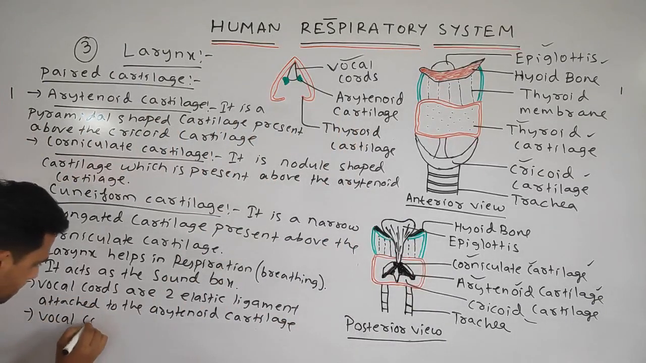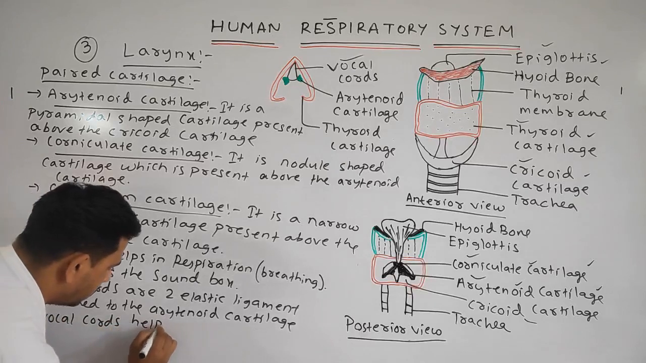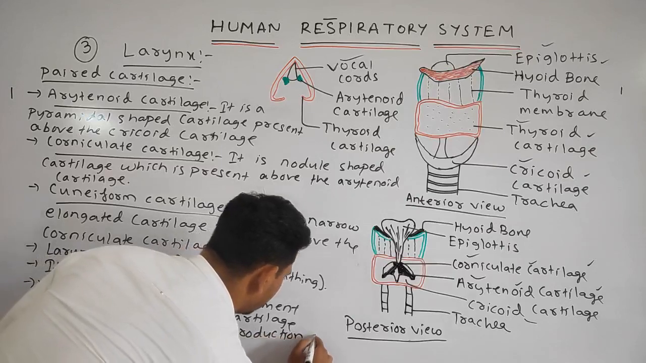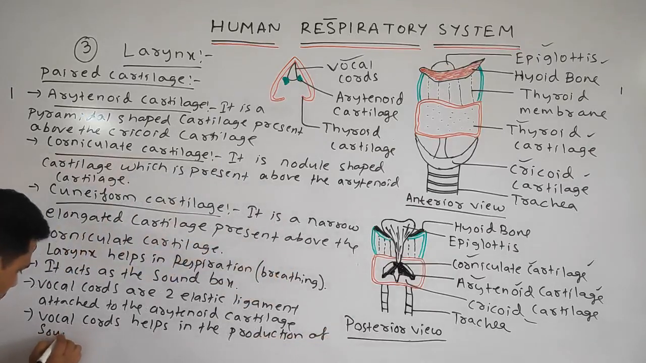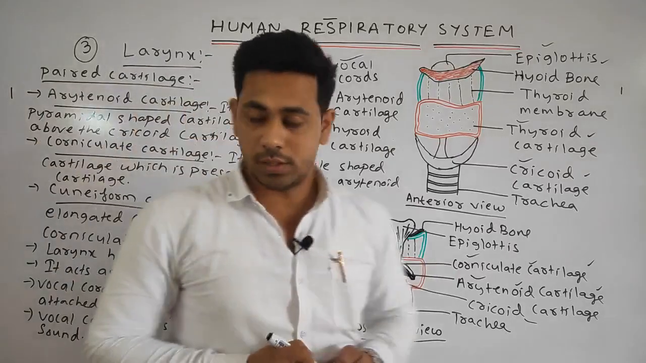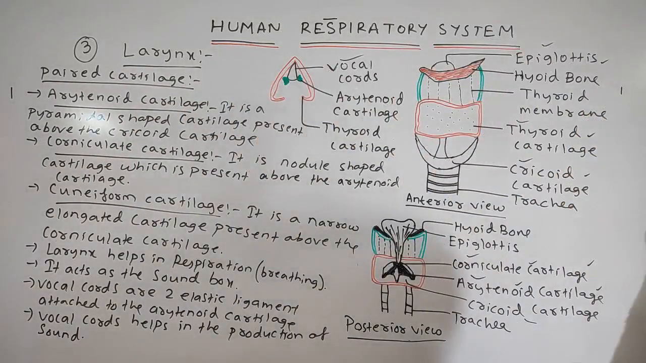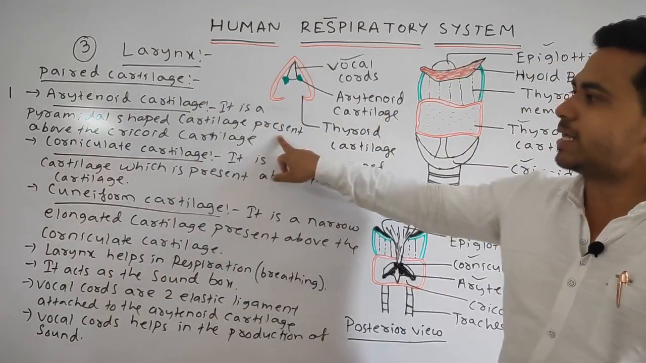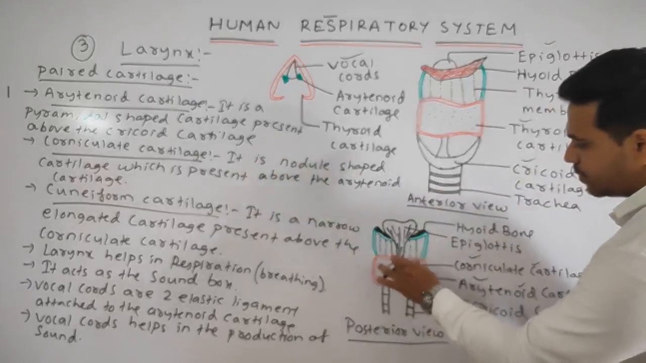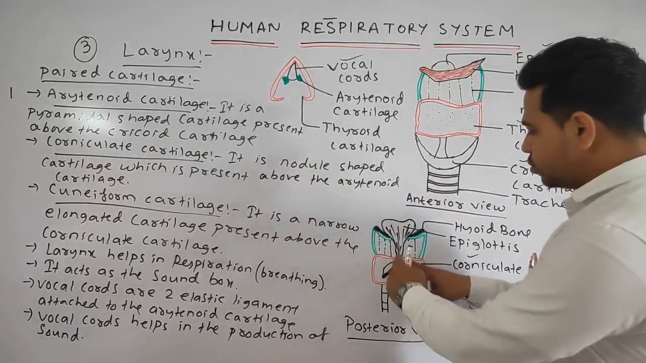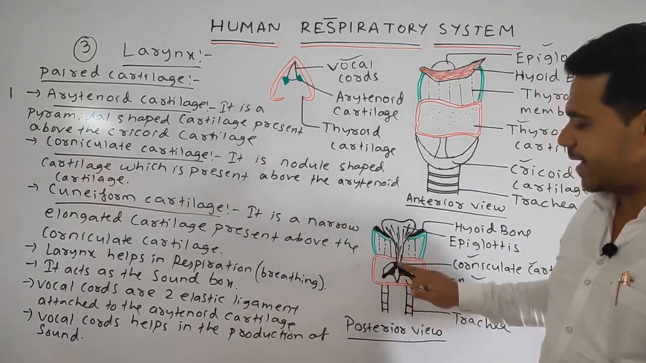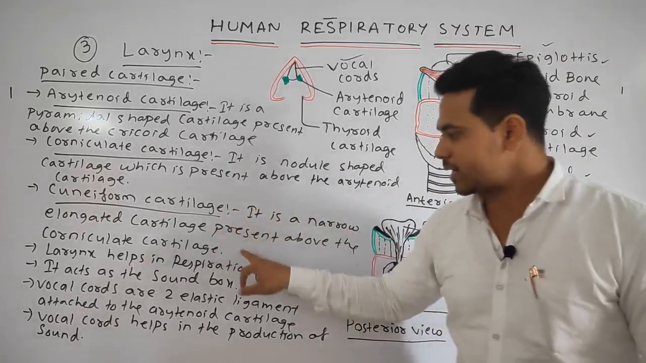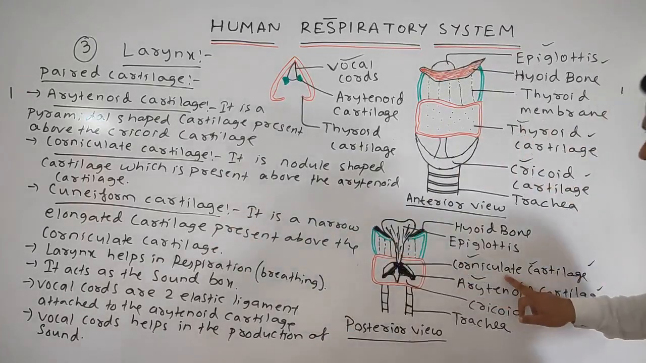Vocal cord helps in the production of sound. Okay students, so what we have discussed now: first we discussed the arytenoid cartilage. It is a pyramidal shaped cartilage that is present above the cricoid cartilage. Corniculate is a nodule shaped cartilage which is present above the arytenoid cartilage, or attached to the arytenoid cartilage. Then the cuneiform cartilage, it is a narrow elongated cartilage which is present above the corniculate cartilage.